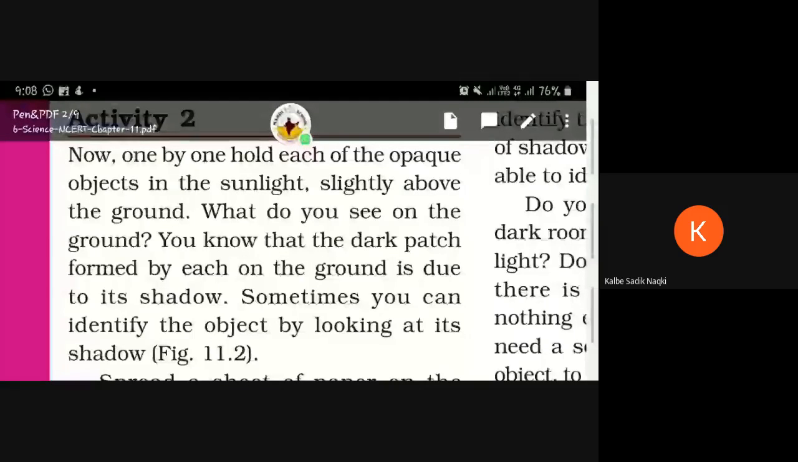Okay, so you can do in this activity what the book has said. You have to take a paper and hold it so that the shadow falls on it, and you have to ask your friend to draw the image with the help of the shadow. So the same thing you can draw easily.